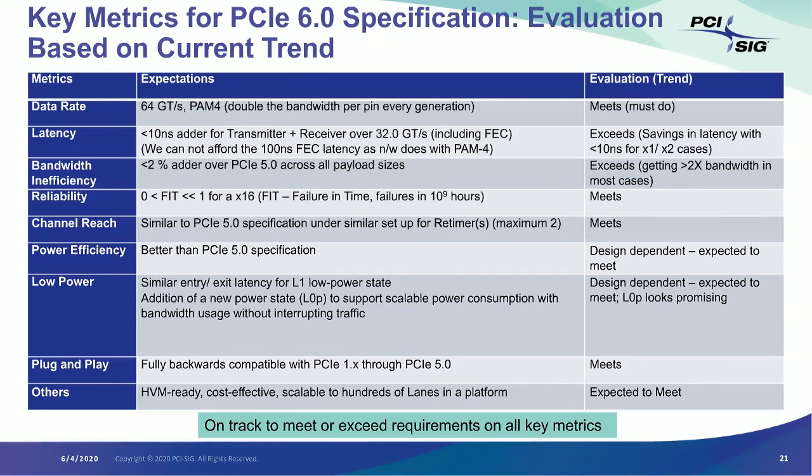Channel reach, similar to PCI 5.0, we expect that to meet. Power efficiency, it's design dependent, but again, depending on all the things that we are doing, we expect that to meet. And with L0P, you are going to get additional power savings also. Of course, we expect it to be fully backwards compatible with plug and play, and high volume manufacturing, cost effective, scales to hundreds of lanes, all of those are expected to meet. So overall, we are on track to meet or exceed the requirements on all the key metrics.